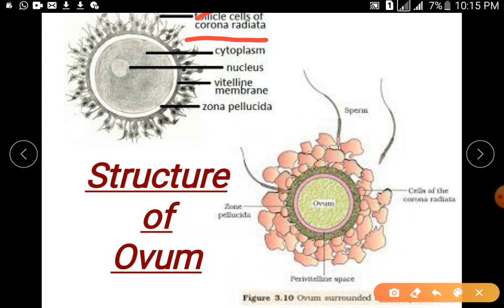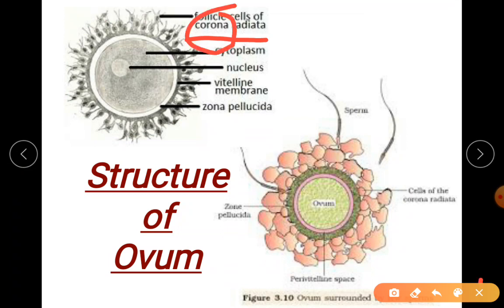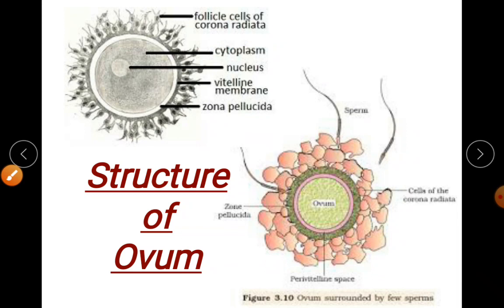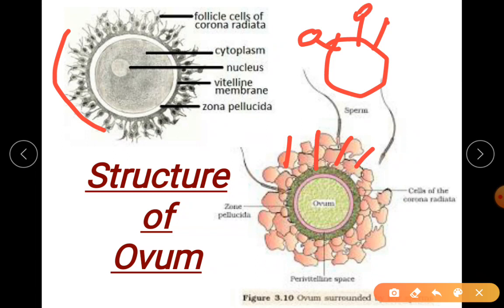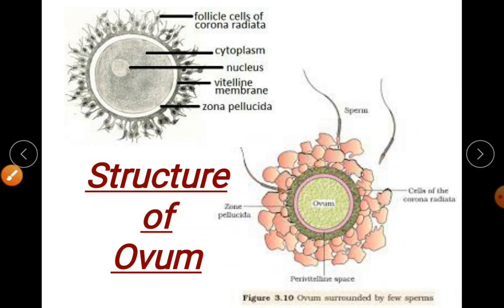You are aware of this name corona, it has that crown like feature. You can see that crown like feature, it is radiating outside. Even your virus is the same thing, with a certain structure. So we say it is crown like radiation, so it is corona radiata.